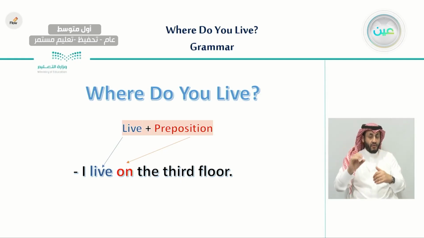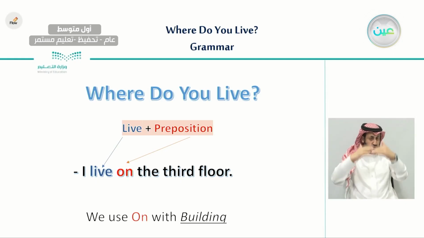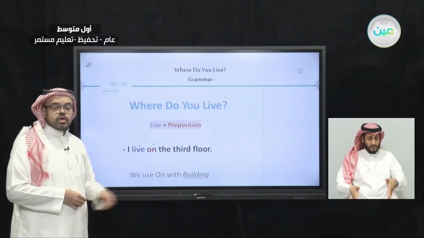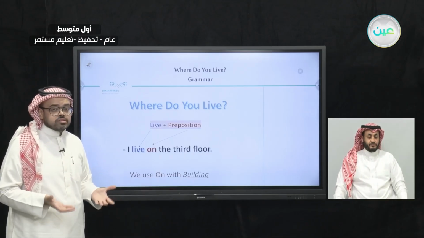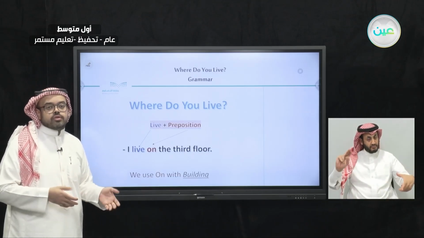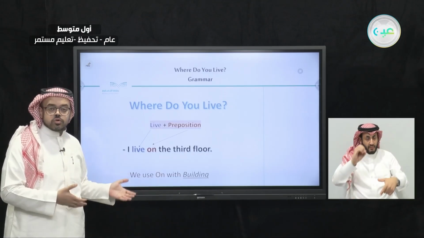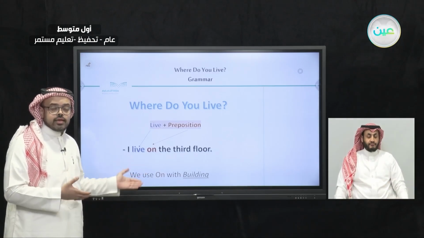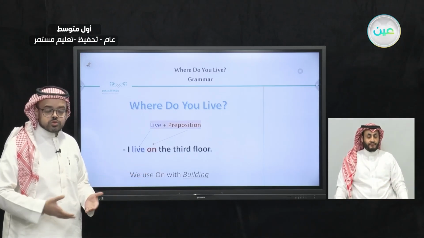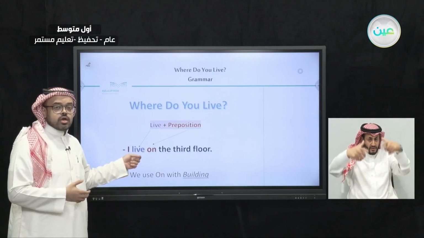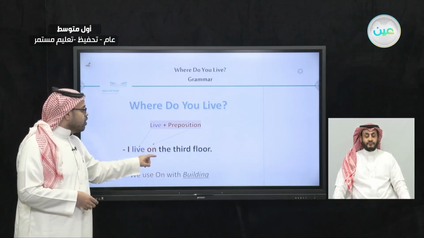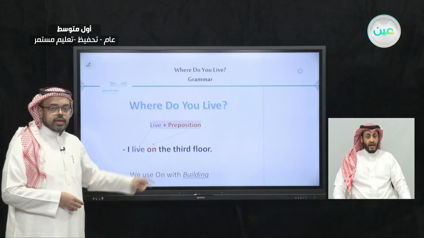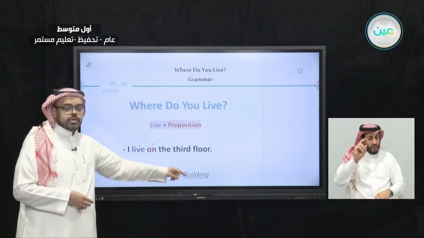So when can we actually use on? We use on if we want to talk about a building. So if I want to talk about a city, I live in that city or in that neighborhood, I would use the preposition in. But if I want to talk about a building, I would use on. So I live on the 3rd floor. And here we use on with building.